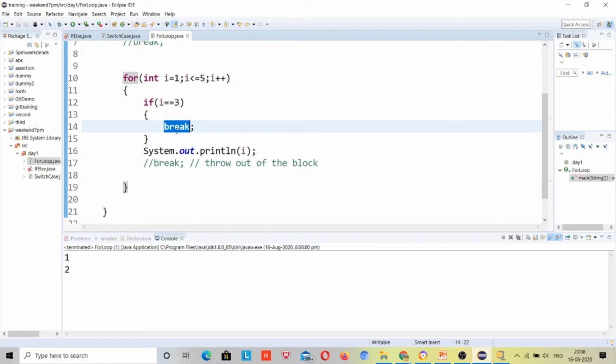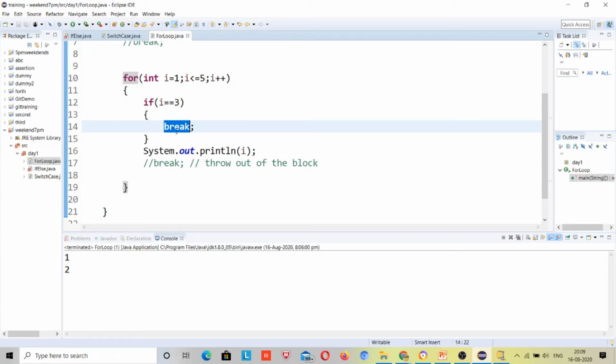Suppose we are matching numbers from 1 to 10, and if there is the number 7, then just come out of that loop. We don't need to run the loop further. Why check 8, 9 and 10 with 7? If we find our sufficient condition, we don't run the loop extra times.